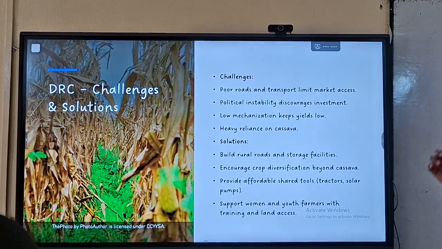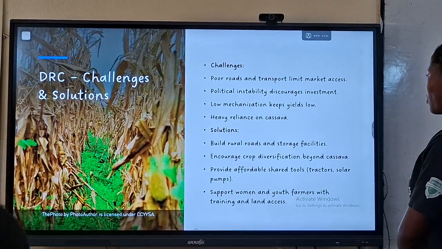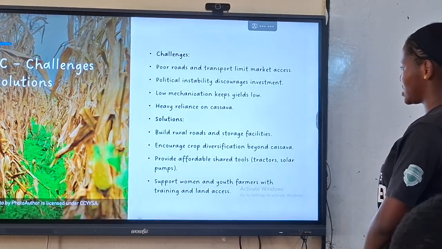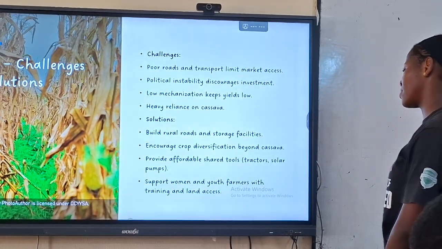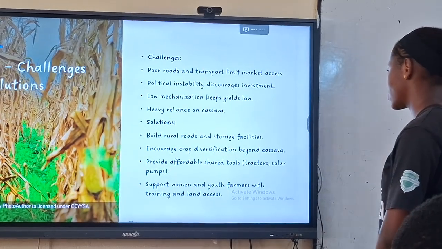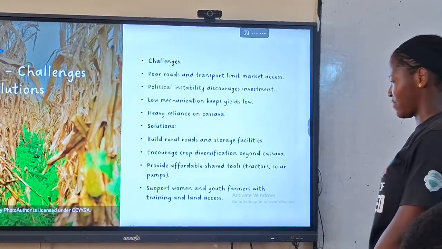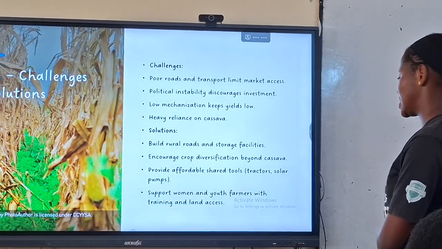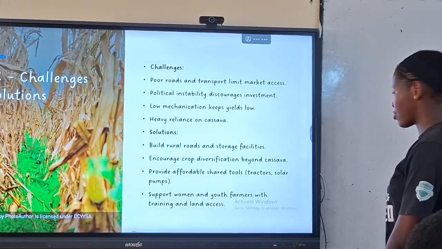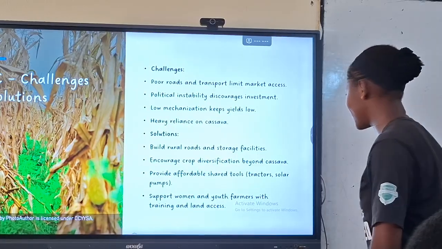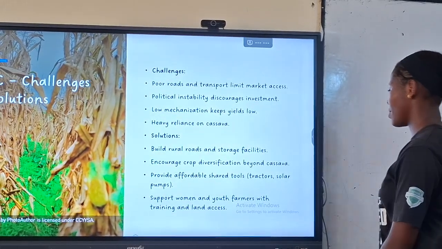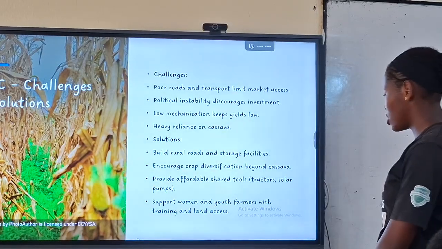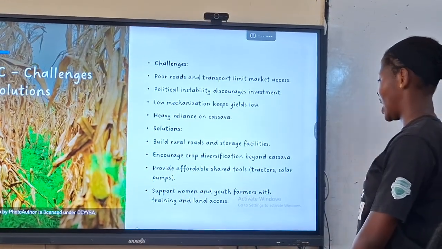DRC challenges and solutions. Challenges: poor roads and transport limit market access. Political instability discourages investment. Low mechanization keeps yields low. Heavy reliance on cassava. Solutions: build rural roads and storage facilities. Encourage crop diversity beyond cassava. Provide affordable seeds, tractors, and solar pumps. Support women and youth farmers with training and marketing.